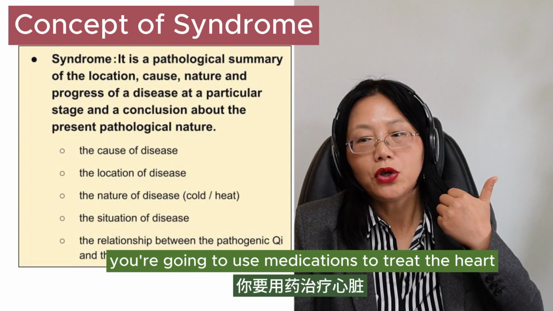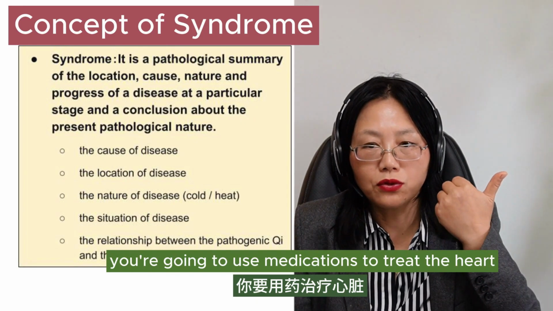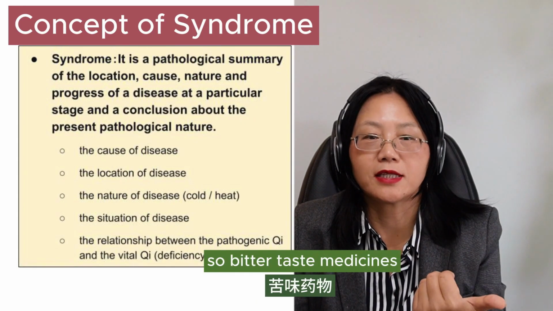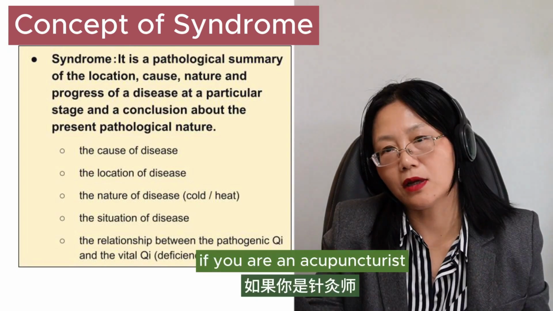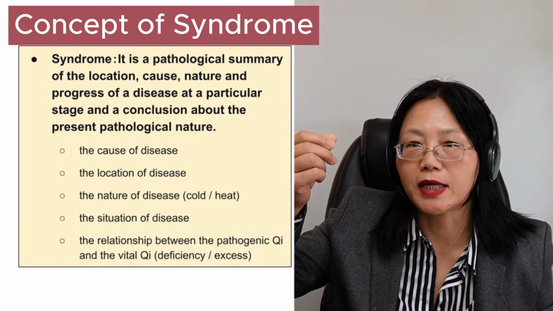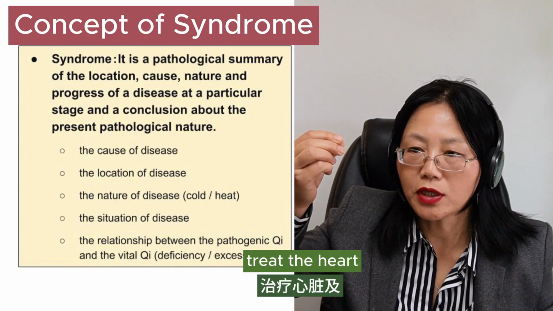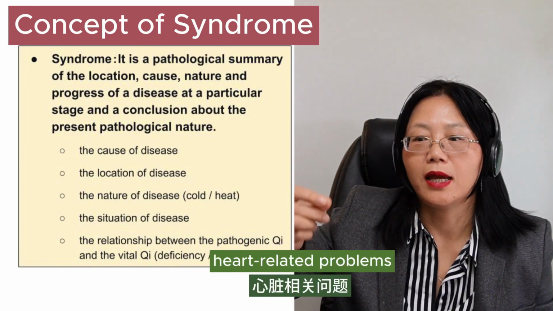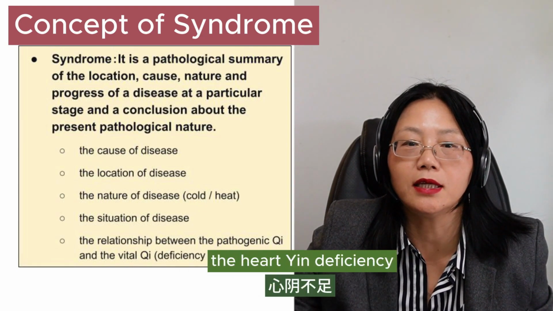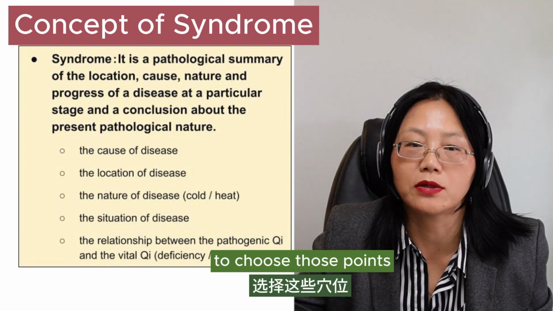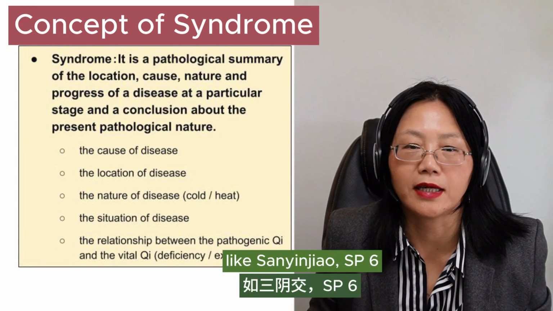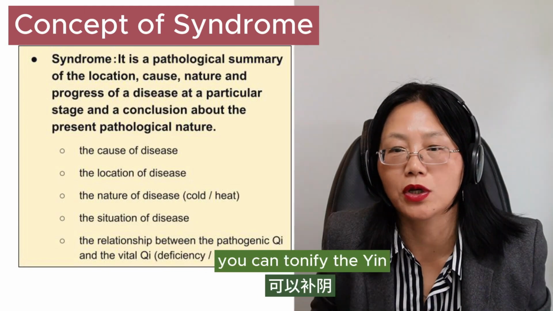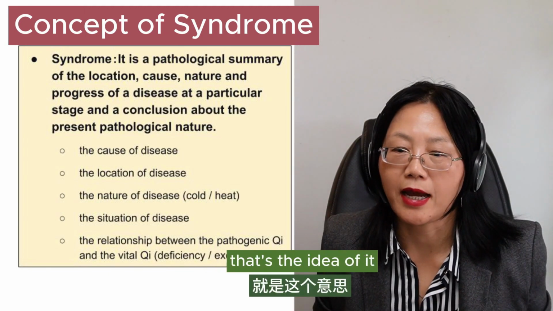You're going to use medications to treat the heart. Bitter taste medicines will go to the heart. But acupuncturists are going to select points that can treat heart-related problems, and also solve the heart yin deficiency. Choose those points that can tonify the heart yin, like Sanyinjiao, SP6, which can tonify the yin. That's the idea of it.